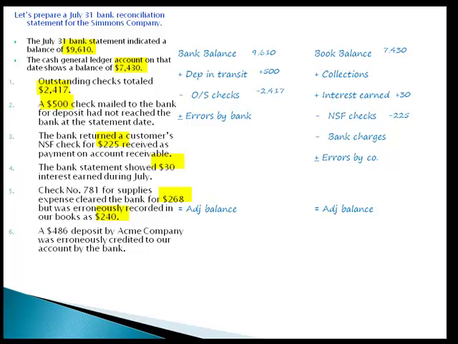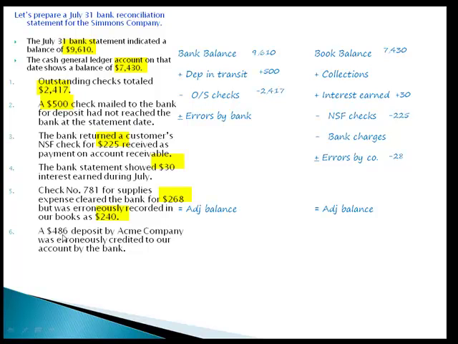Is this added or subtracted from our side? This takes students a little bit to get, but it says it was erroneously recorded in our books. We took it out of our register for $240. We should have taken out $268. So we want to take out the remaining $28. So it would be a subtraction. If we took out too much, we would want to add it back to our register.